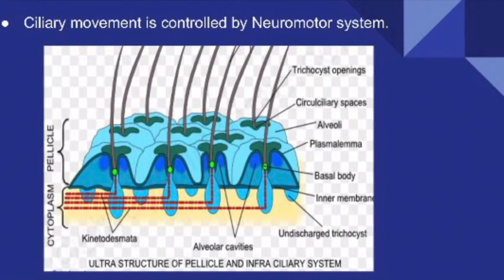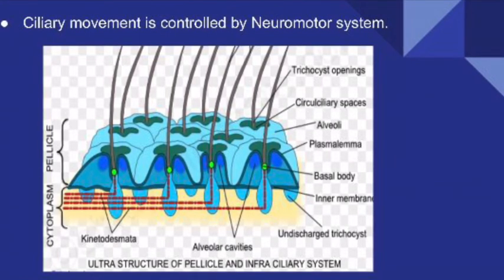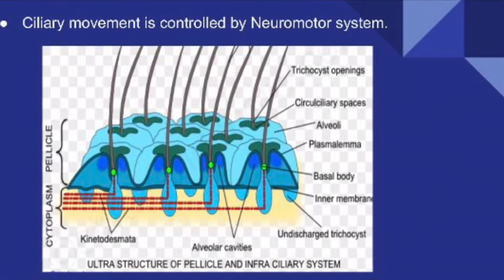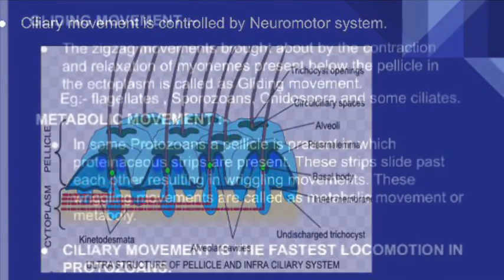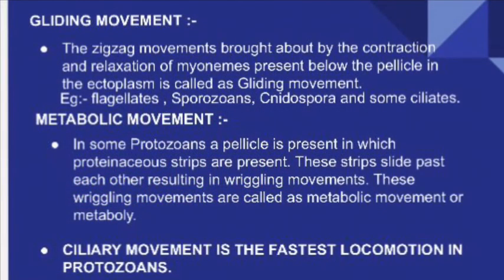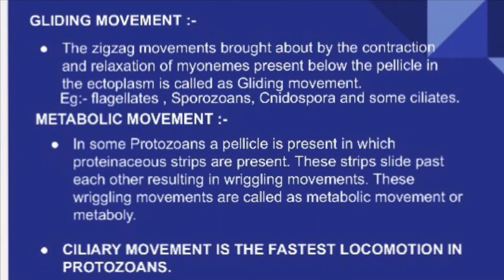This is very important regarding any kind of entrance examination. They can ask you a question like this: it was found that a paramecium was unable to show any kind of movement. Which system might have been damaged? The option is neuromotor system, or sometimes they may give you only infraciliary system.